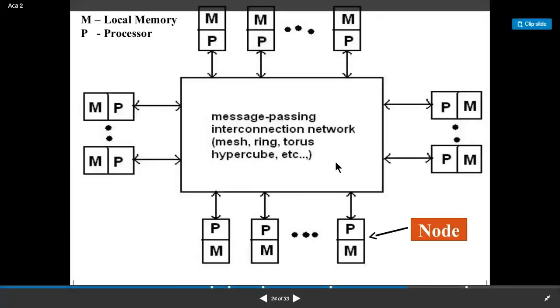So you have here the node. Below this, you can further have this is a processor and this is the local memory. Below this, you can have the disk and the IO devices being connected over here. Similarly to each one of these, and this is the message passing interconnection network, which might be in the form of a mesh or a ring or a torus or a hypercube, whatever type of physical architecture you want, you can have it here, how they are connected.